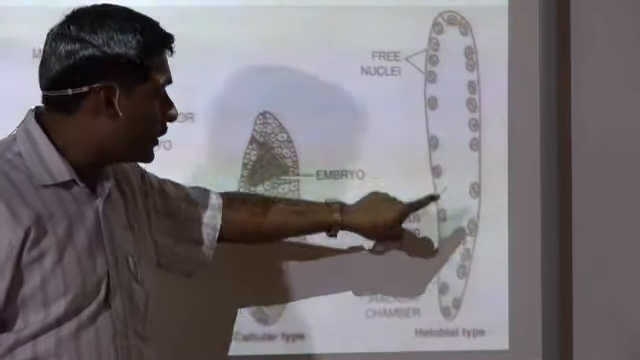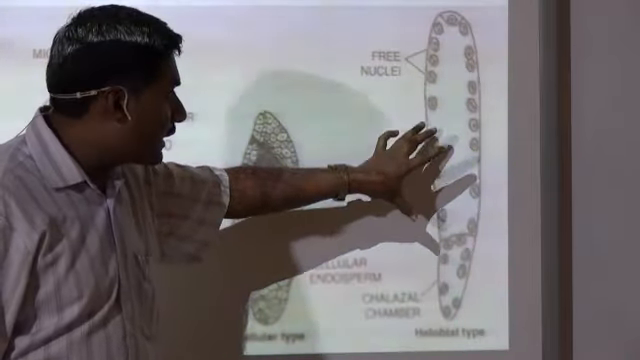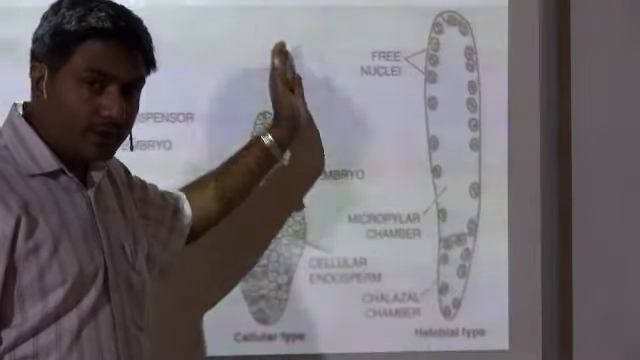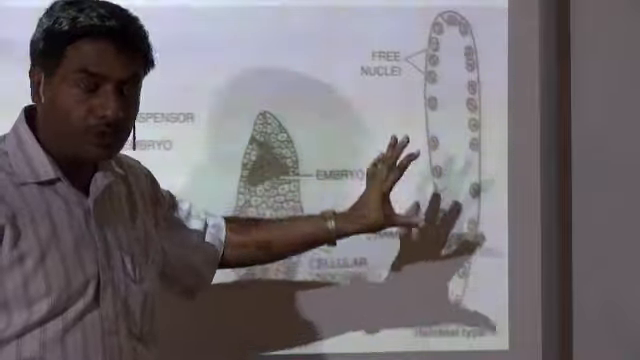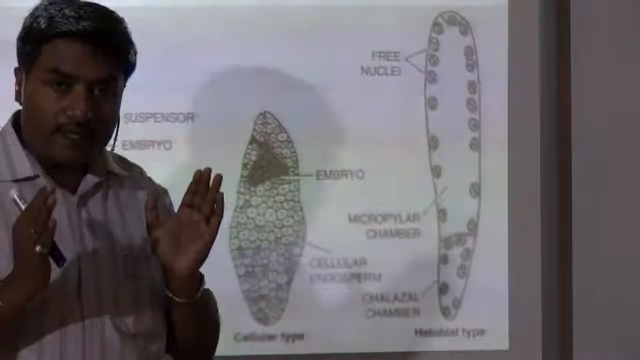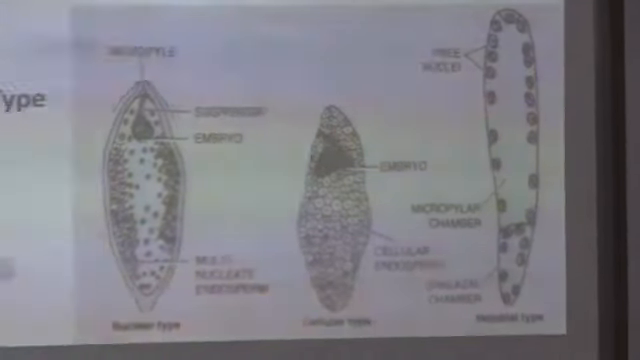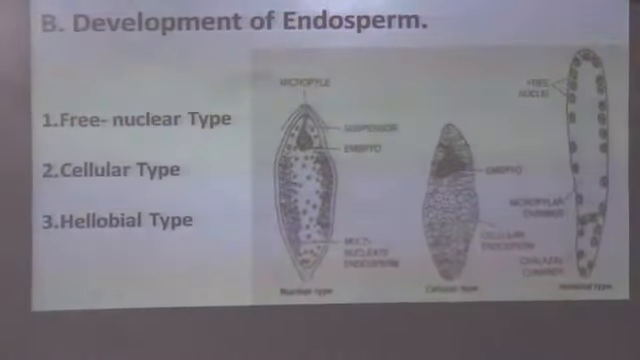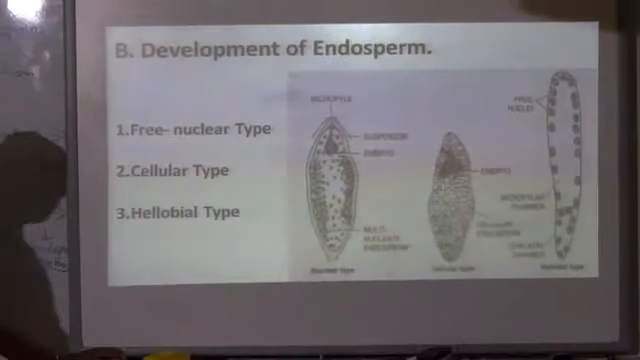Here you will come across that in this free nuclear type, cell wall formation will take place and it will start absorbing the nutrients from the nucellus and from the adjoining cells, thereby it becomes a nutritive tissue. This type of formation of endosperm, you call it as helobial type. So it takes place in some species of plant. Okay? So this is the development of endosperm in different species of angiosperm.